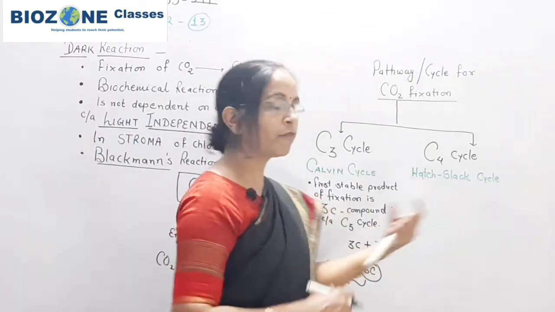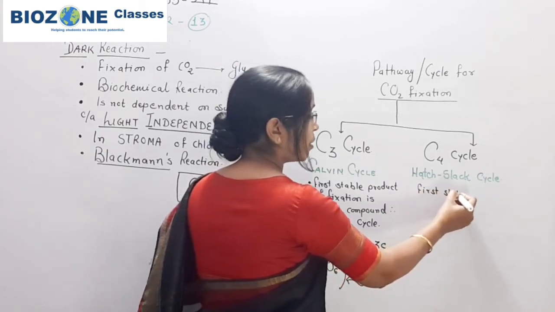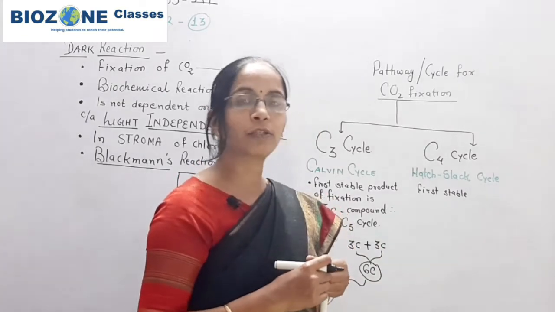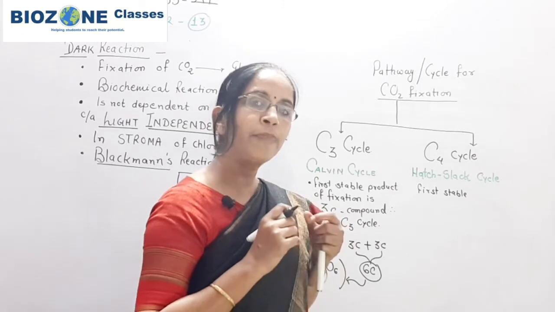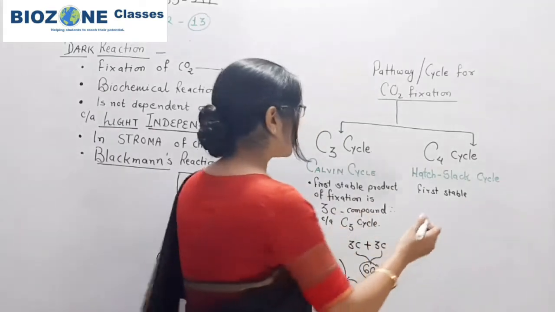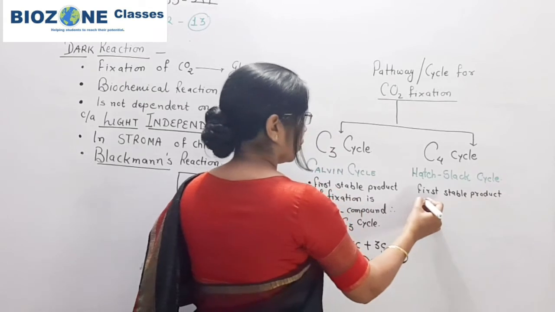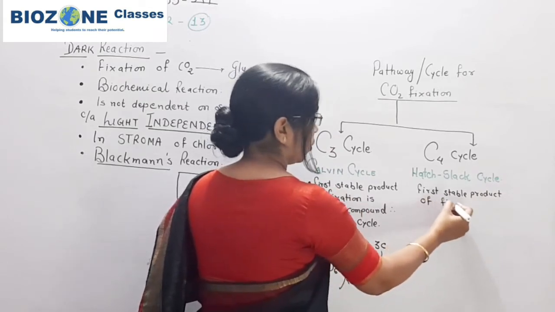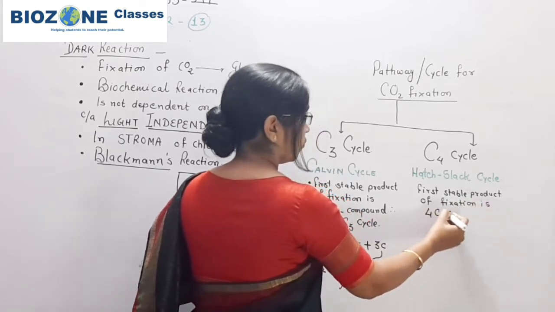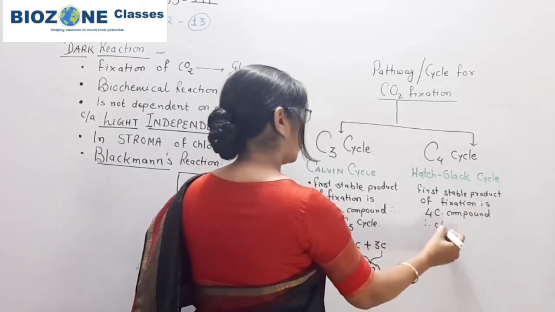When we come towards C4 cycle, first stable product you remember. Again, stable product means the product whose presence one can detect in the stroma of the chloroplast or in the cells of the plant. Those products are actually called stable products. So the first stable product of fixation here is a 4-carbon compound, therefore